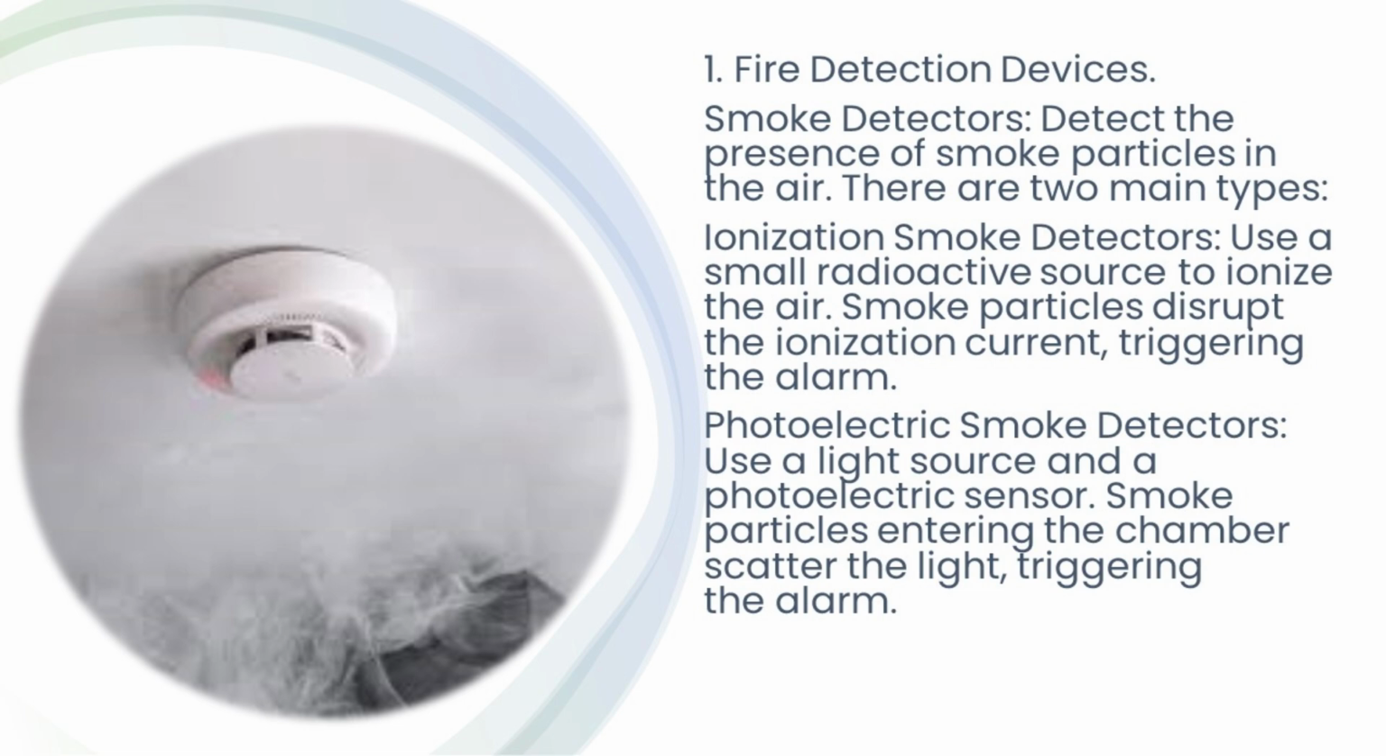There are two main types. Ionization smoke detectors use a small radioactive source to ionize the air. Smoke particles disrupt the ionization current, triggering the alarm. Photoelectric smoke detectors use a light source and a photoelectric sensor. Smoke particles entering the chamber scatter the light, triggering the alarm.